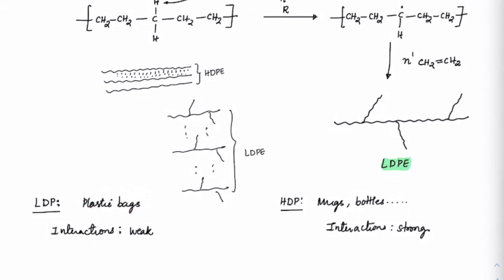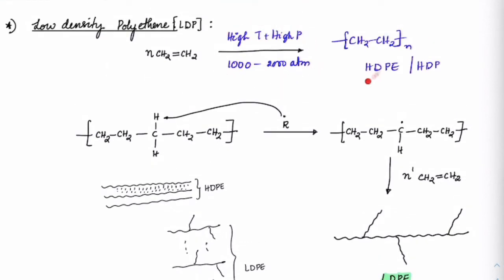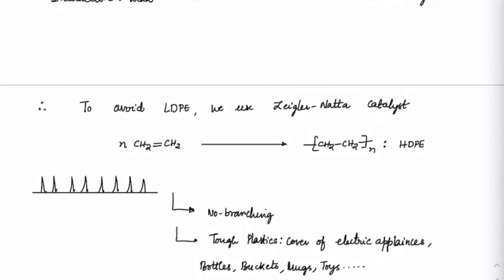So those are low density polymers, they will have some branches. Got it? Usually if you do not use the right catalyst, if you simply keep heating, then the HDP which is forming initially will immediately convert into LDP. So we need to use very good reagents for that to make HDP.